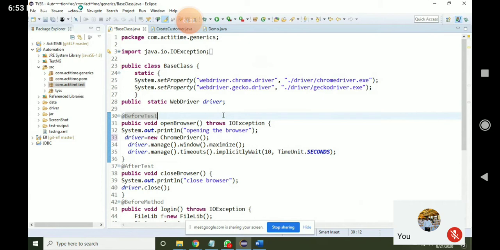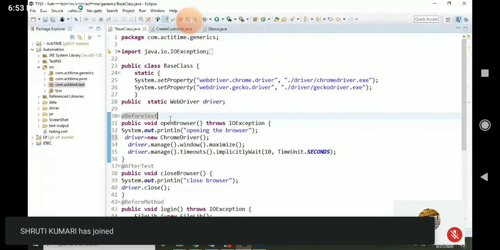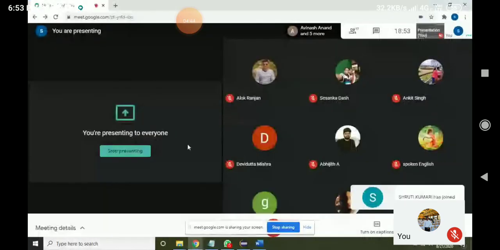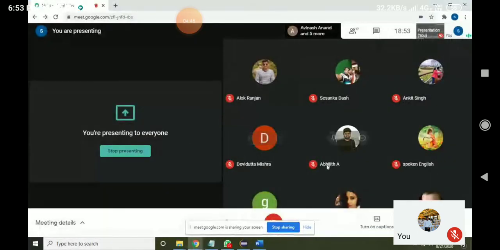Maximum, like we used to connect with 5 to 10. At a time we can connect maximum 5, because 5 threads are allowed. But after Shashank's system I can also connect with other systems. I can connect with Devdutta Mishra's systems, or Ankit Singh's systems, Alok Ranjan's systems. We'll see that now.